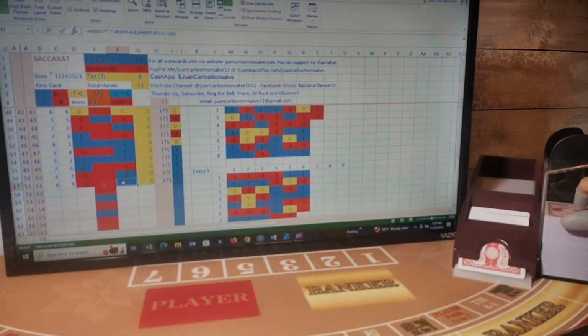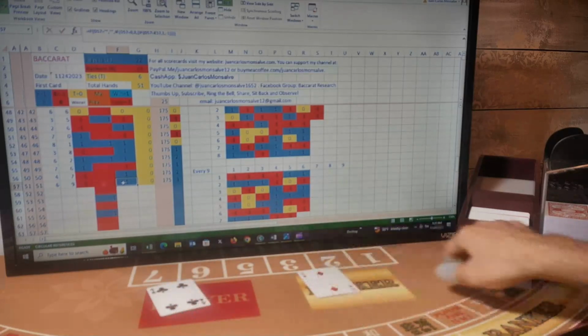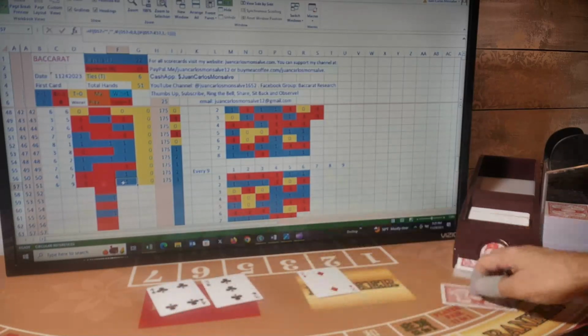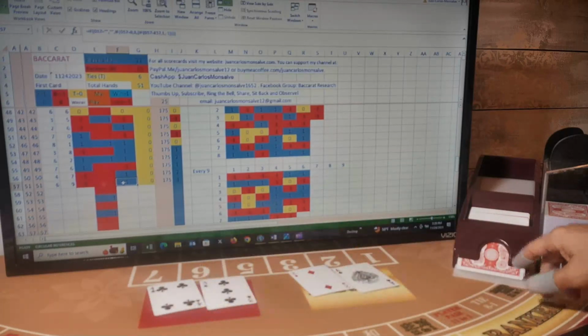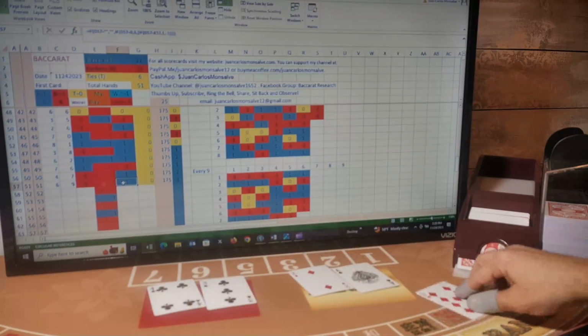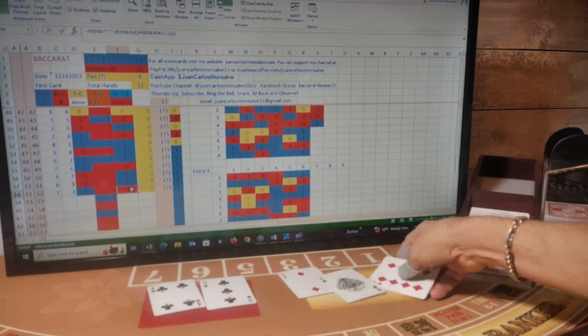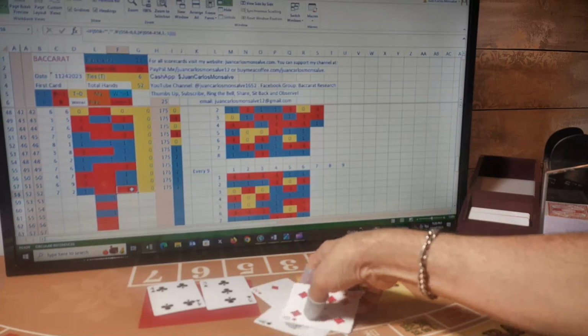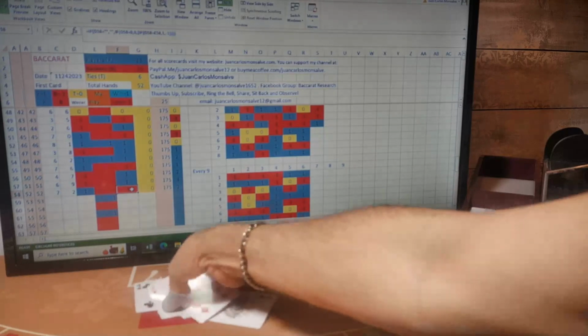My next hand, first card for player, banker, player, banker. Player has a 7 and it stands. Banker has a 3 and gets a third card. The third card is a 9, so it reduces to 2. So player 7, banker 2. This is a player hand. I was betting banker. I lost this hand. My next hand will be player. My next bet will be player.